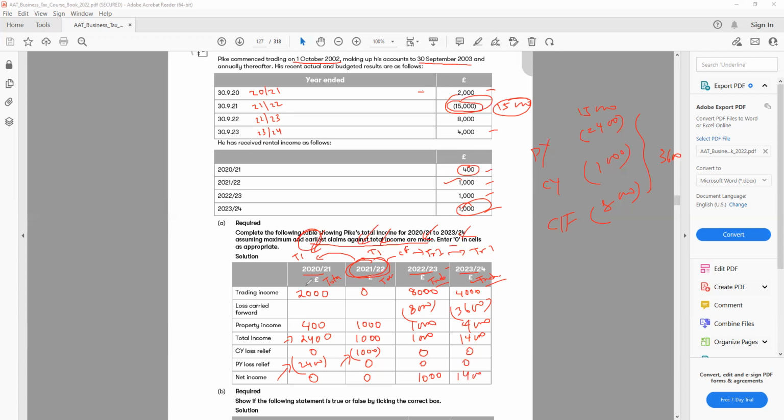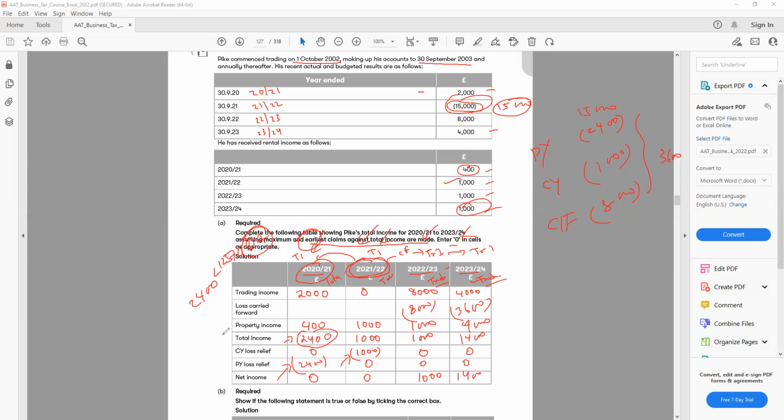The first thing you notice here, when I carried forward the losses 2021, you can see my income was only 2400. My total income is only 2400, and that is less than 12,500, something like 70, I think, for the personal allowance. So this is less than personal allowance anyway.